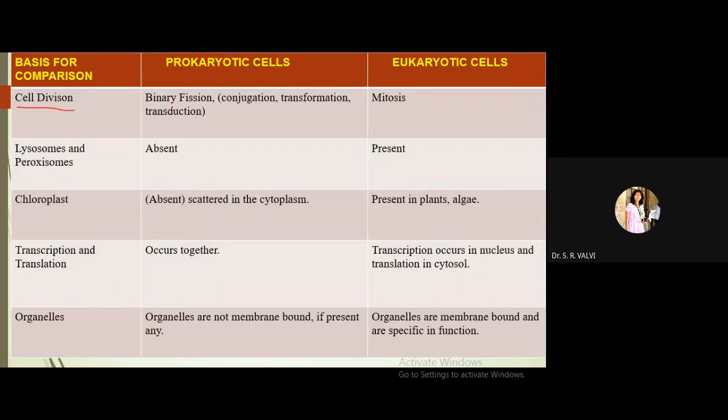So this binary fission takes place by means of conjugation, transformation, and transduction. So conjugation is nothing but what? The genetic material of one cell is going to transfer into another cell. So that is the conjugation process. Whereas transformation is the process by which foreign DNA is introduced into a cell. So in transformation, we are introducing foreign material into a host cell. So that is transformation.